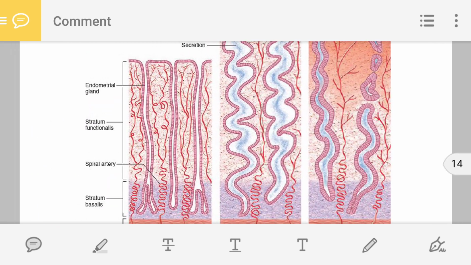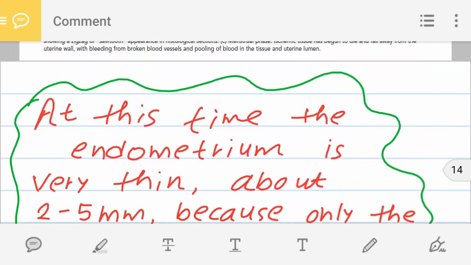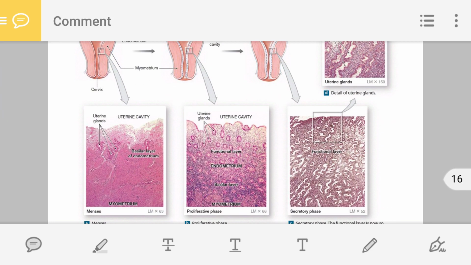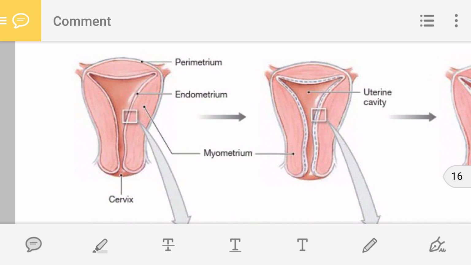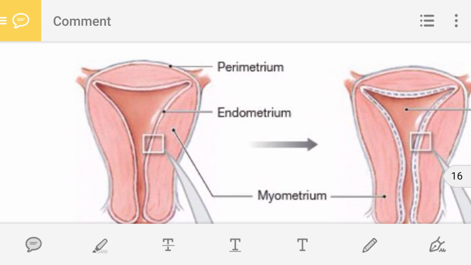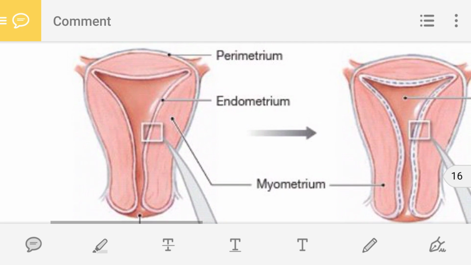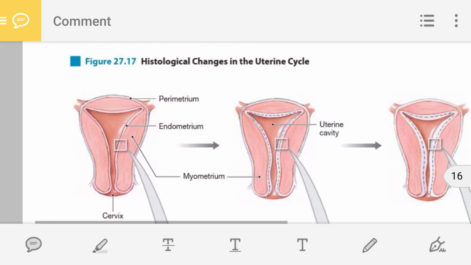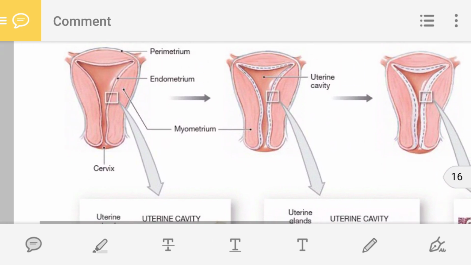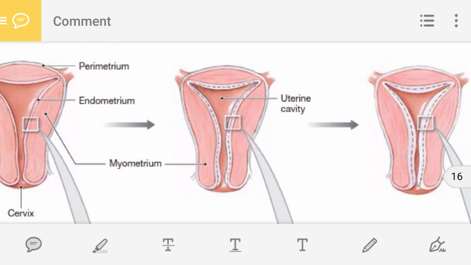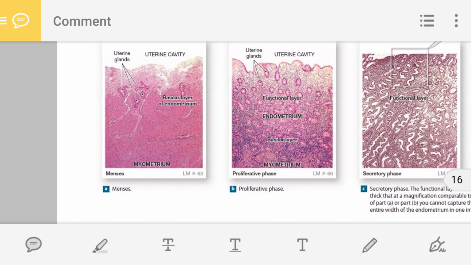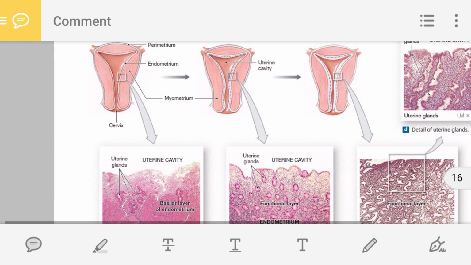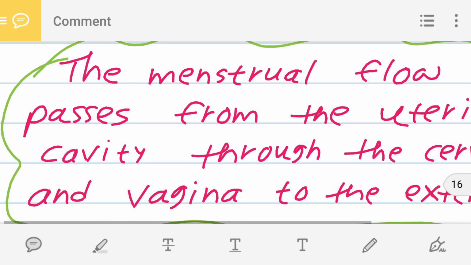So once again, as you can see, only stratum basalis is present. Stratum functionalis is removed and the thickness is 2 to 5 mm. Then in the next phases, the thickness gradually increases, as you can see. In the proliferative phase and secretory phase, the thickness of endometrium is increasing.